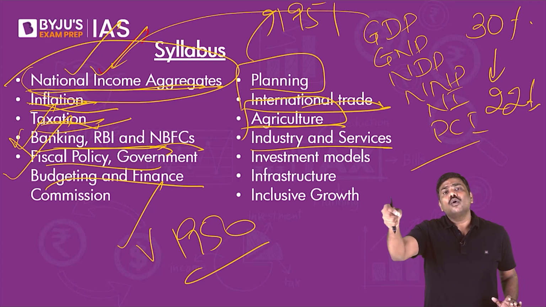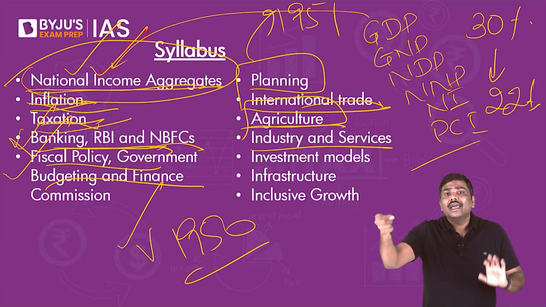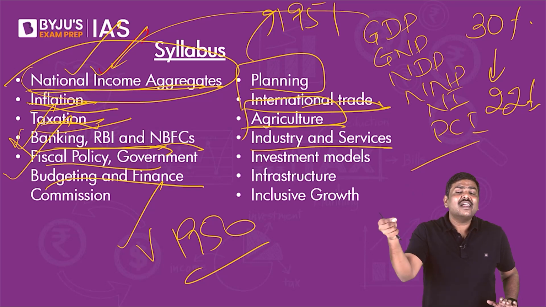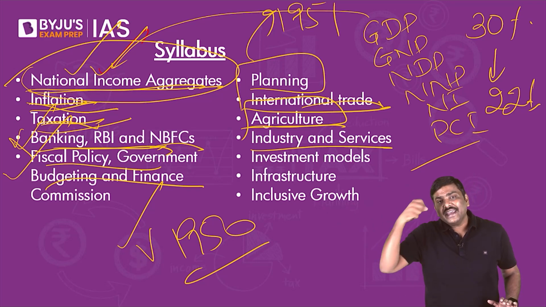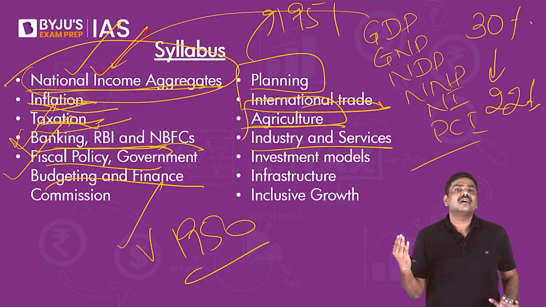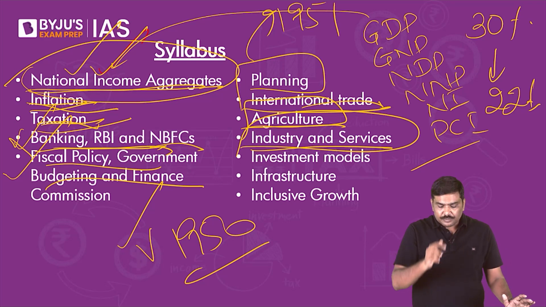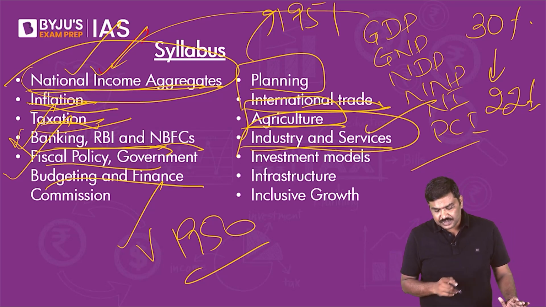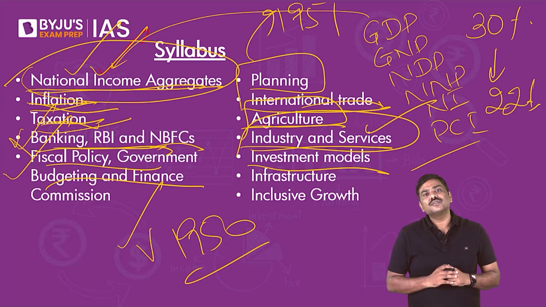Make in India, though it has very good objectives, is yet to meet the targets which are set up by the government. Write the reasons, explain the reasons, etc. These are the kind of questions which can be asked from the concept of industries as well as services. Then there are investment models. There are special economic zones.